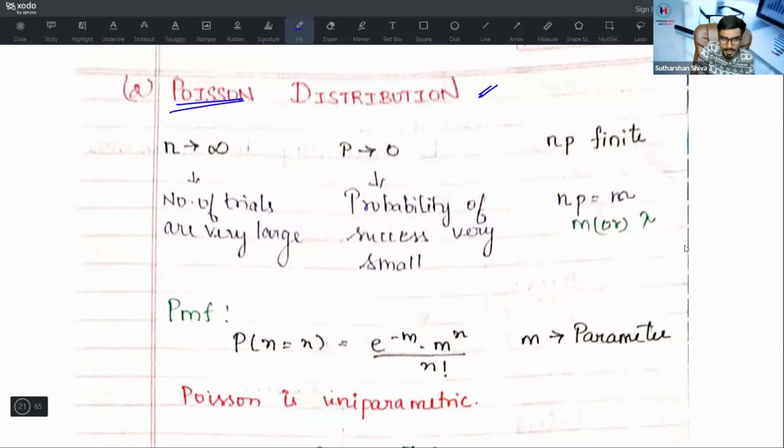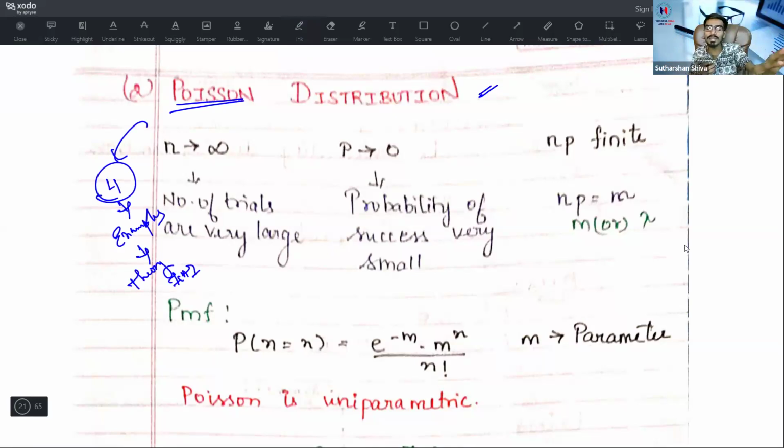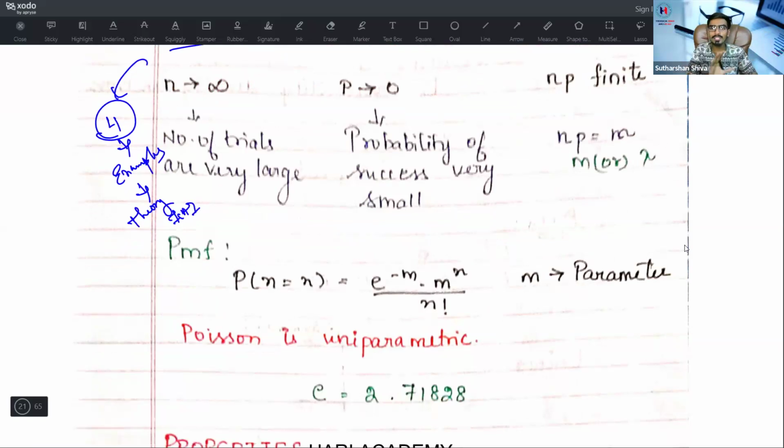For this Poisson distribution, if I am not wrong, there are four examples given in the theory part of your ICAI study material. As soon as the video is over, or while watching, pause the video, take your ICAI study material and go to the example page on misprints in a book. Find the answers and read those four parts, as they may test you in a theory-based question. This is the Poisson distribution, which is based on the probability mass function.